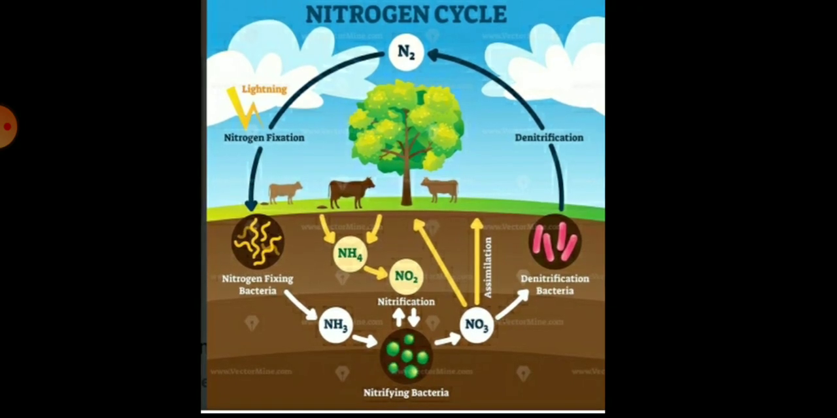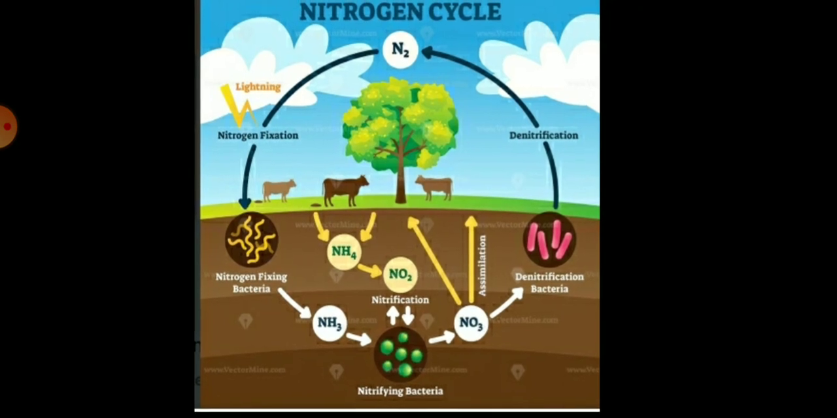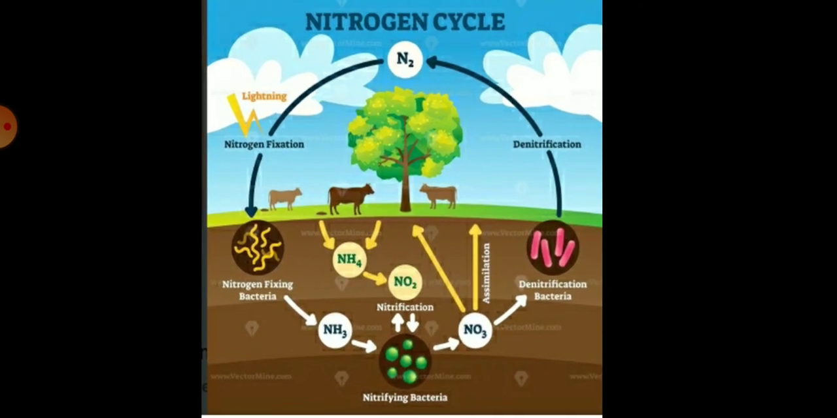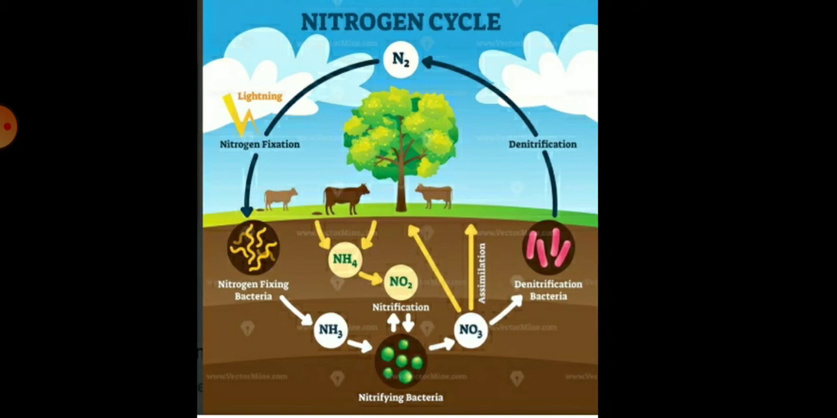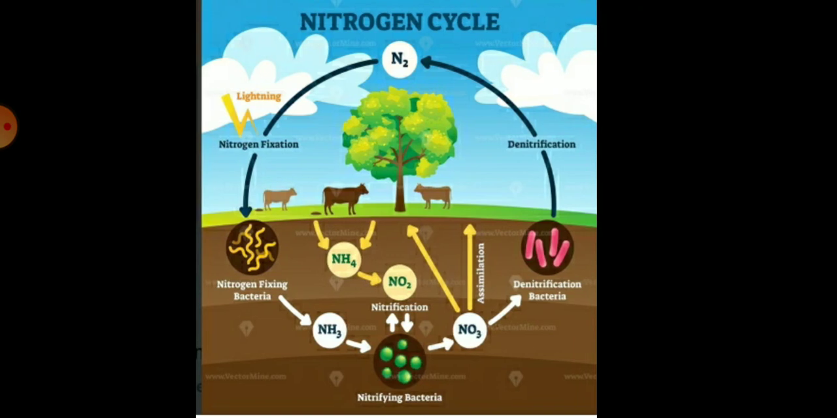With the help of bacteria, nitrogen fixation occurs, because the nitrogen fixing bacteria present in the leguminous plants, rhizobium, convert the atmospheric nitrogen into nitrogen compounds. And then nitrification is a very important step in the nitrogen cycle, because nitrification is the biological oxidation of ammonia into nitrites, followed by the oxidation of the nitrites to nitrates.